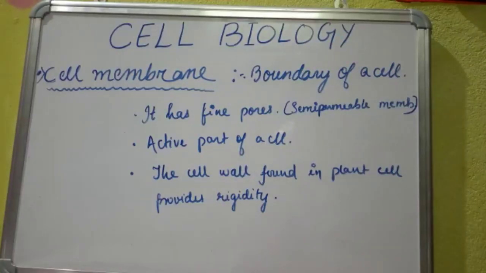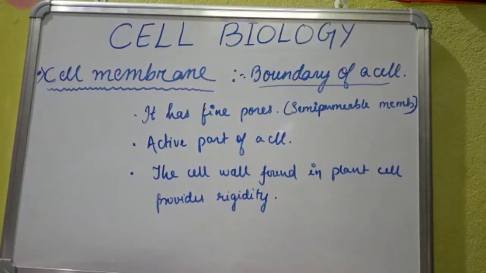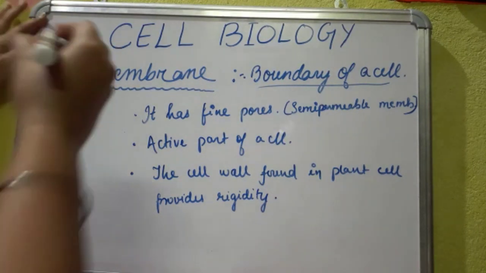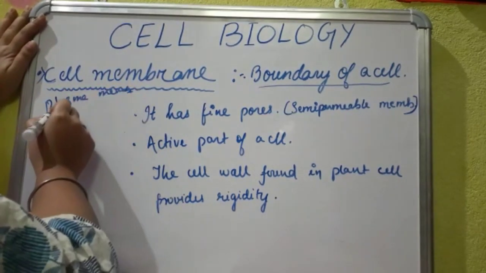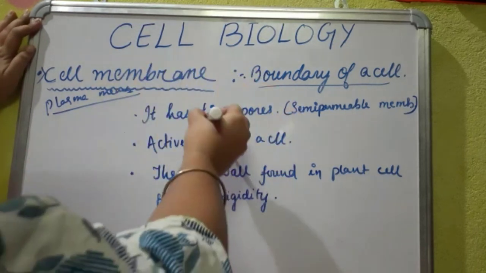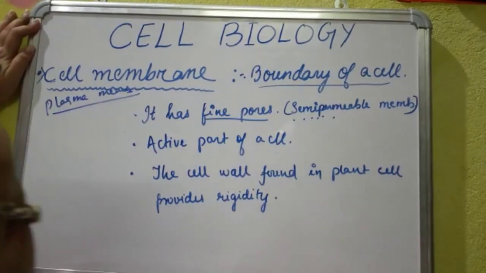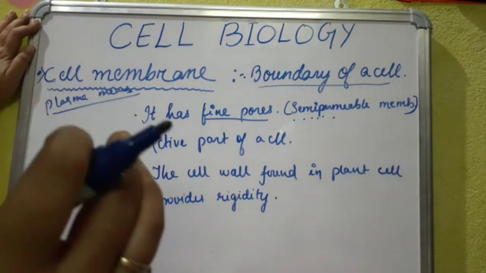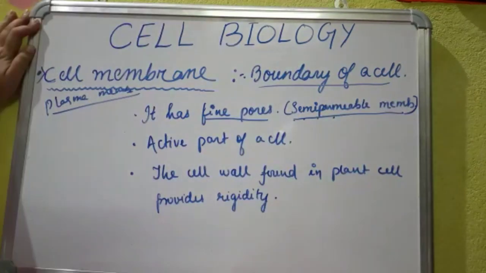Here comes the cell membrane. Cell membrane is the boundary of the cell. It is also called as the plasma membrane. It is elastic in nature and forms the boundary of a cell. It has fine pores, through which it allows only a few substances to enter. So it is called as a semi-permeable membrane.